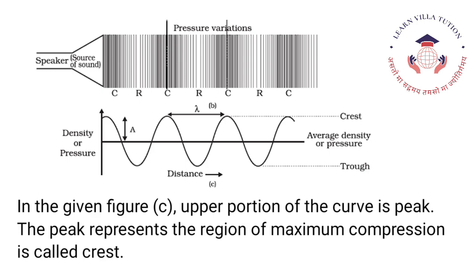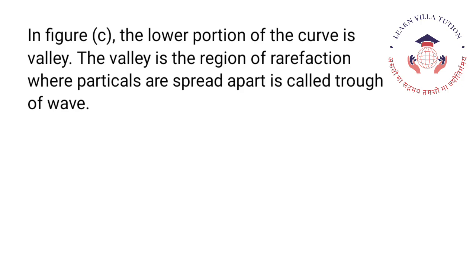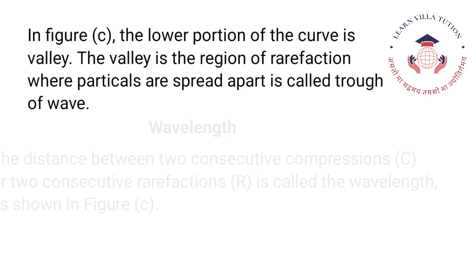In the given figure, the upper portion of the curve is the peak. The peak represents the region of maximum compression and is called the crest. In figure C, the lower portion of the curve is the valley. The valley is the region of rarefaction where particles are spread apart, and is called the trough of the wave.